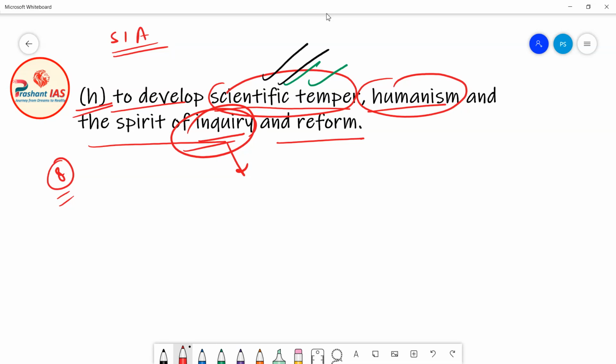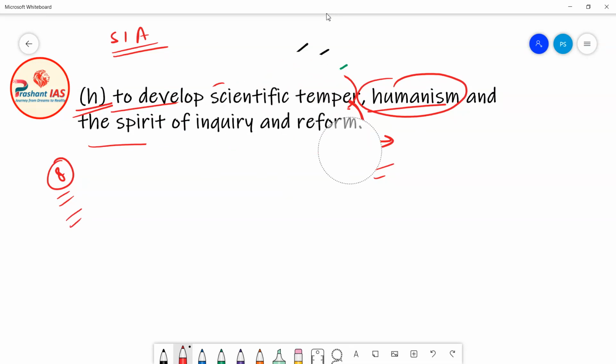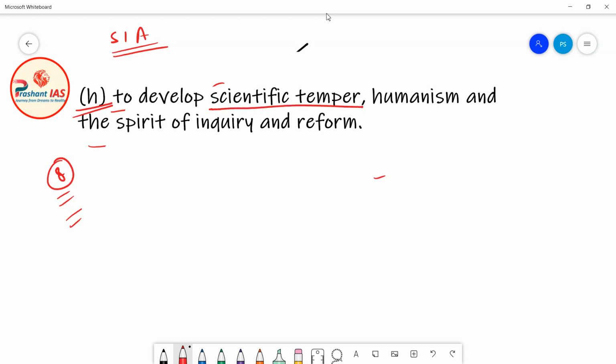Moreover, we have to try to do reforms in the society. So actually this 8th fundamental duty is giving instructions to the citizens of India that all the citizens of India should try to develop scientific temper in themselves. I have explained what scientific temper is. We should develop humanism in ourselves, and you know what humanism is.